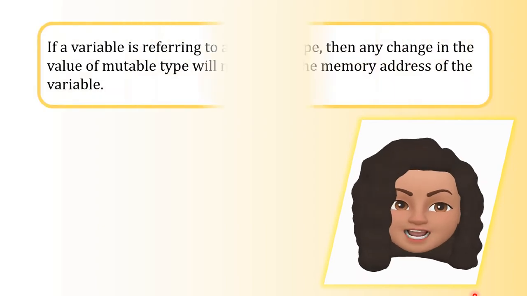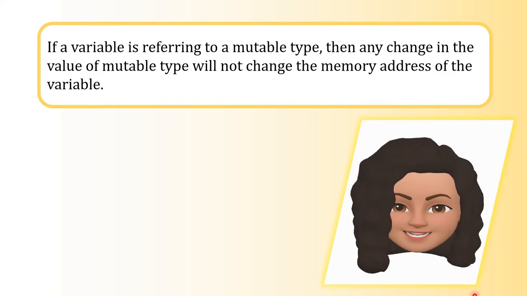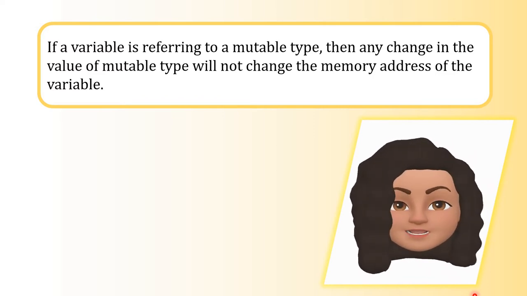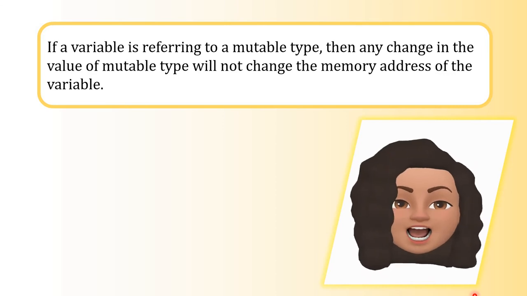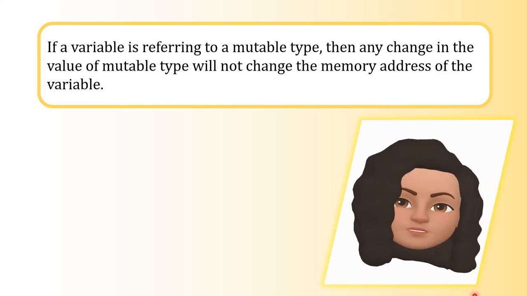If a variable is referring to a mutable data type, mutable means the value can be changed in its place, right? Then any change in the value of the mutable type will not change the memory address of the variable. Instead, only the value will be changed.